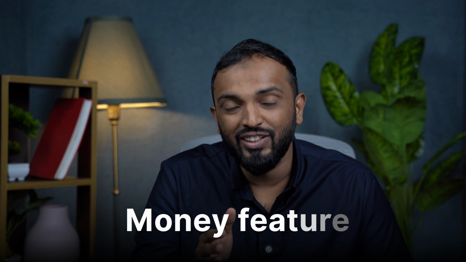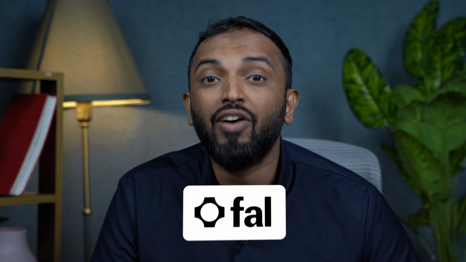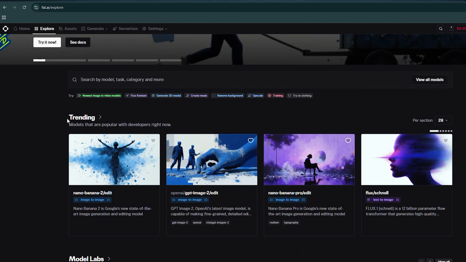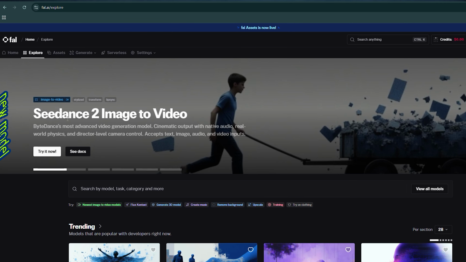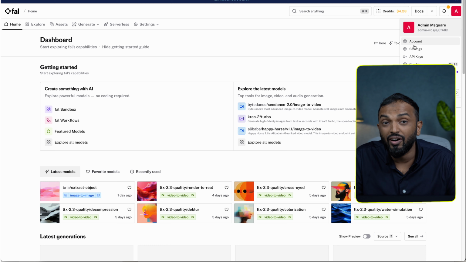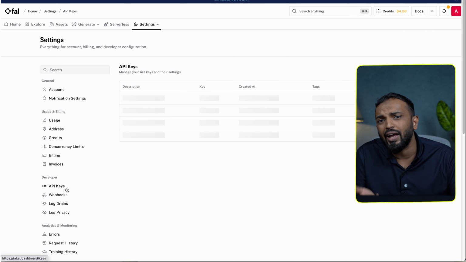Now that money feature I promised, my favorite part. Quick question you might have. How is this so cheap? Here is the secret. All of this runs on a website called fal.ai. Think of it as a menu of AI models. The same models the big $100 apps like Higgsfield use behind the scenes. They just slap a subscription on top. So I cut out the middleman. You go and make a free fal.ai account, grab one key like a password, paste it into the tool once, and now you are using the same models directly, paying just a few cents each.